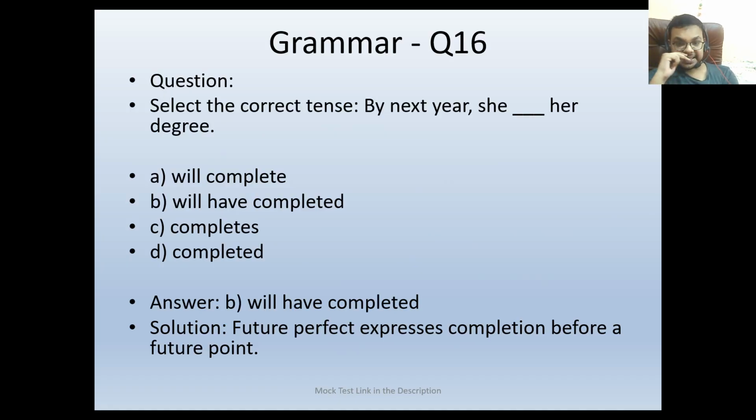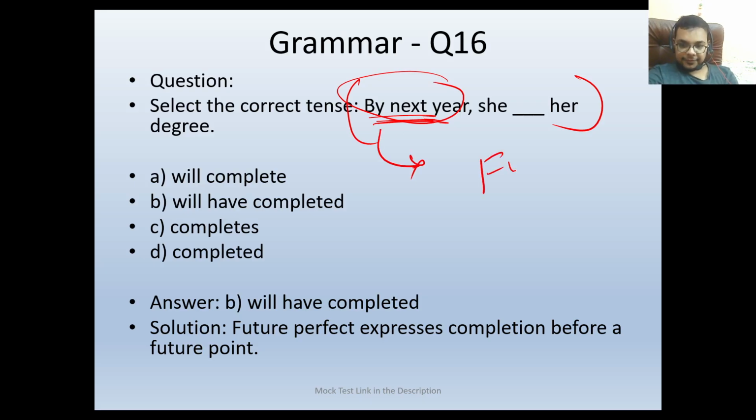Next is: select the correct tense. By next year, she dash her degree. Now try to understand this kind of sentence. By next year, so this is the timeline given for a future point.